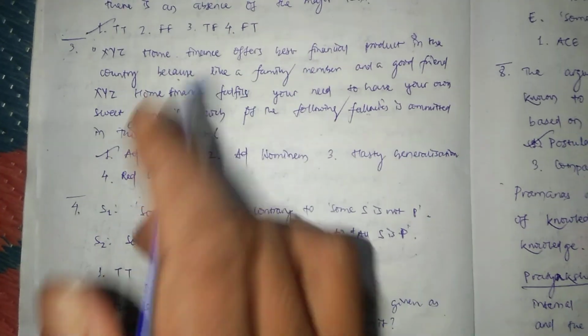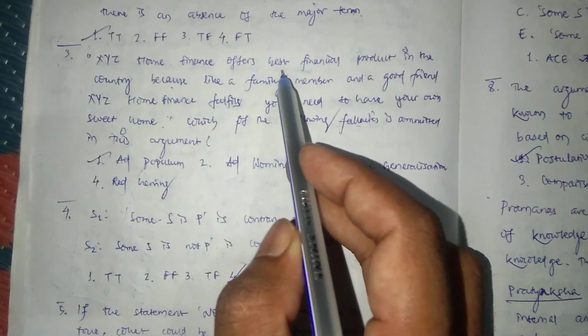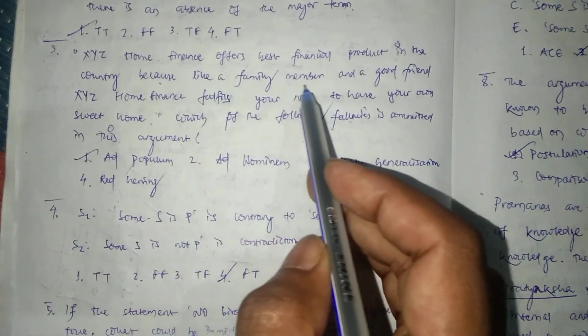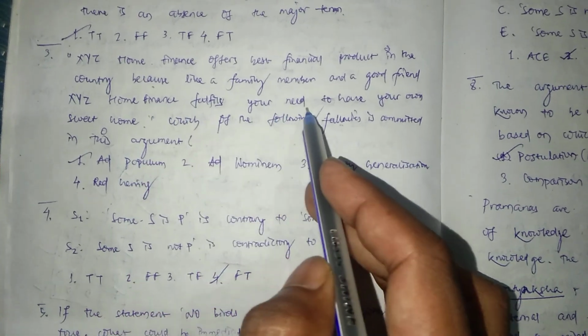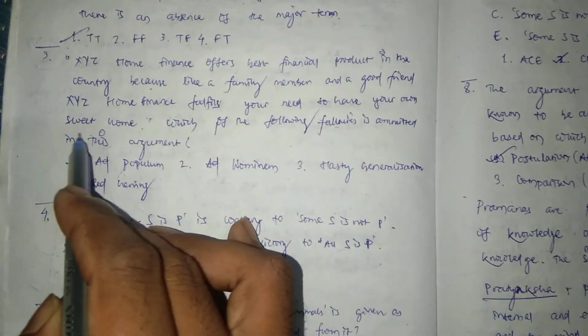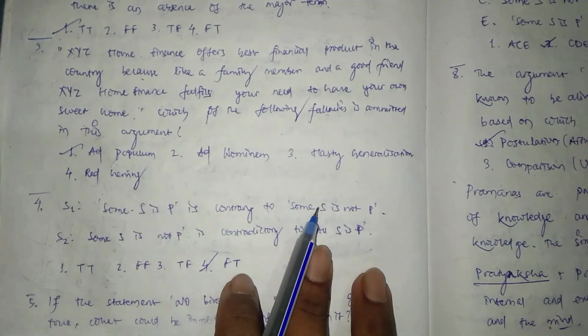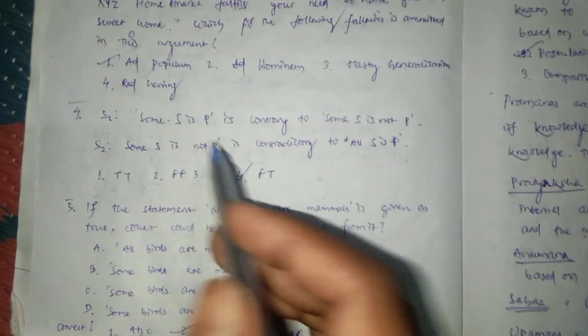In question number 3, we see that XYZ Home Finance offers the best financial product in the country because, like a family member and a good friend, XYZ Home Finance fulfills your need to have your own sweet home. Which of the following fallacy is committed in this argument? Here we see ad populum fallacy is committed.